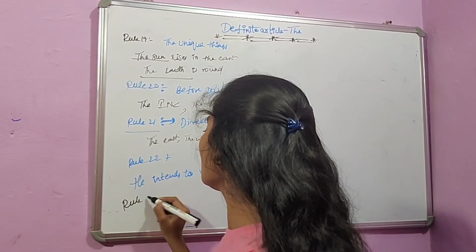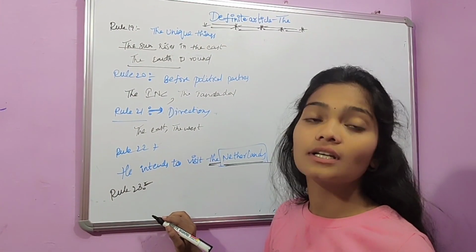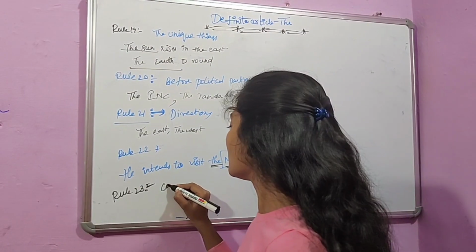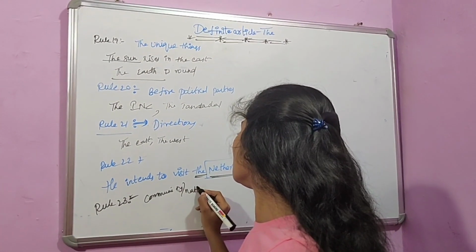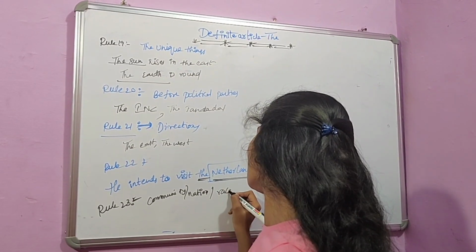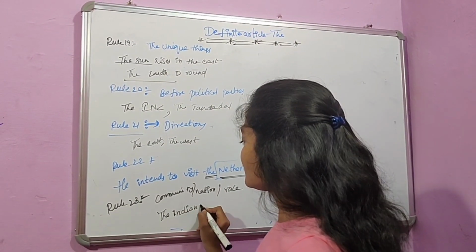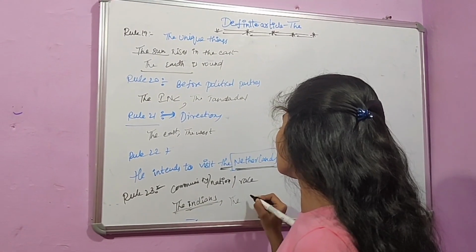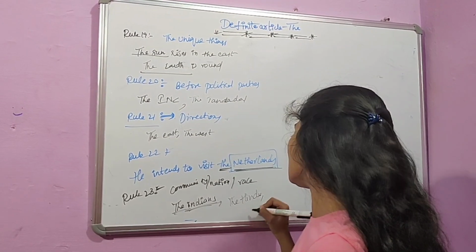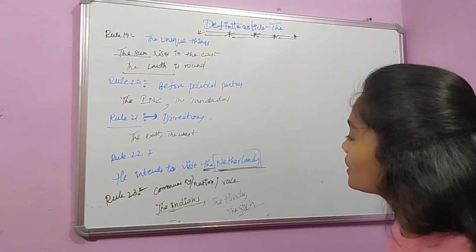And rule 23 is before the names of nation, community or race. Before the names of community, nation or race, for example, the Indians. It is a nation, it represents a nation. So we use the article here. And the Hindu, the Sikh, like this.